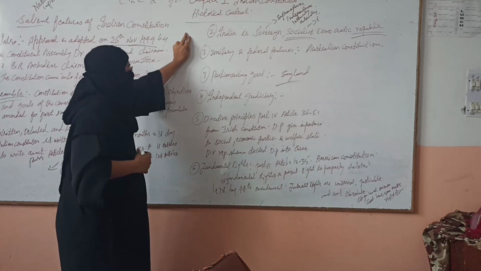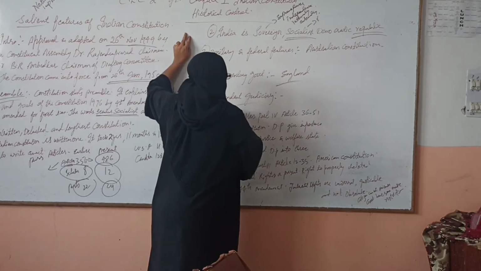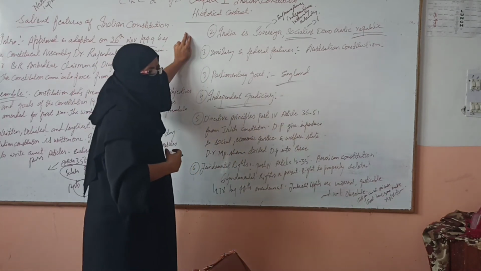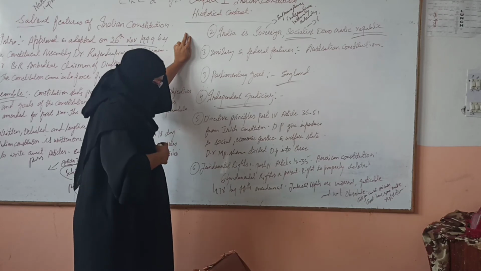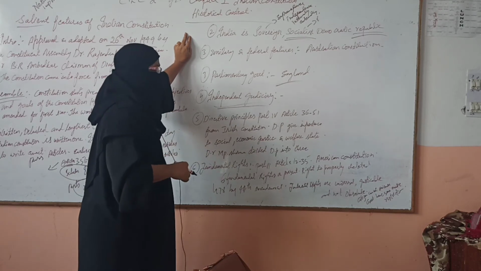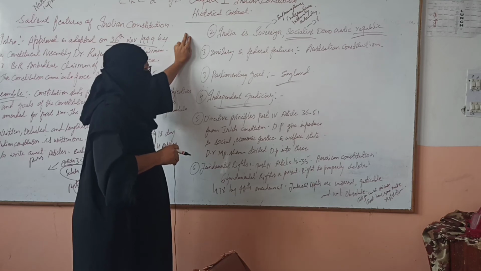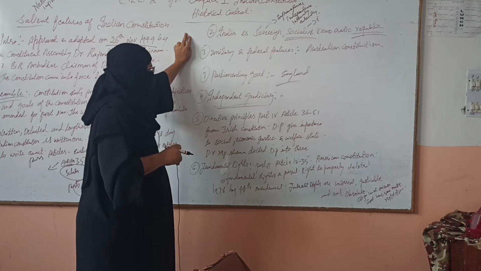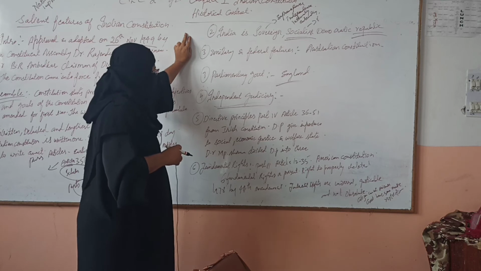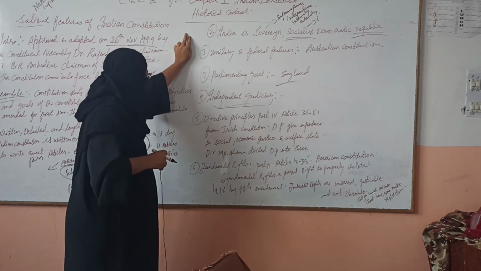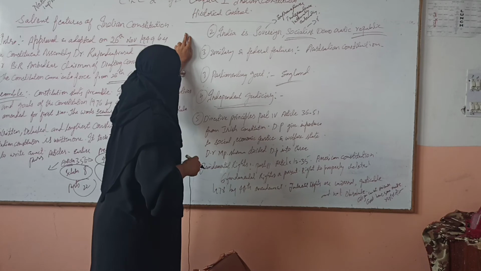Now, independent judiciary. Independent judiciary means the judiciary here in India enjoys independence. It is not under the control or domination of the executive branch of the government. So, in this way, India has an independent judiciary. Now come to the next point, that is directive principles.